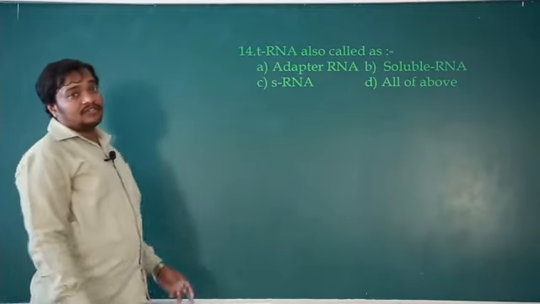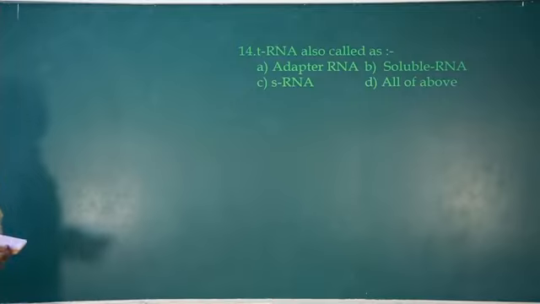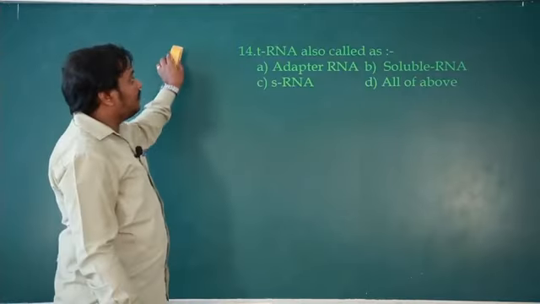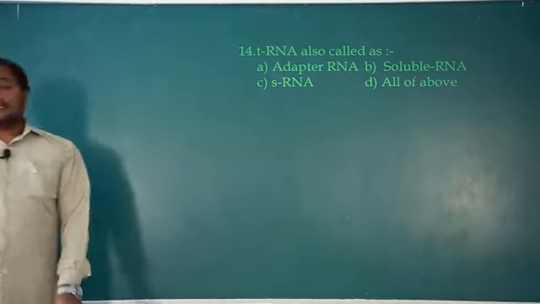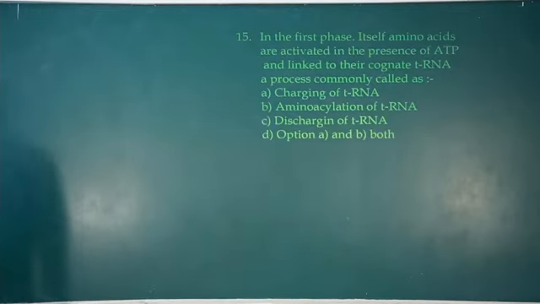The structure of tRNA is called the clover leaf model proposed by Robert Holley. For that he was awarded the Nobel Prize as well. Okay. Yeah, next come to question number 15.